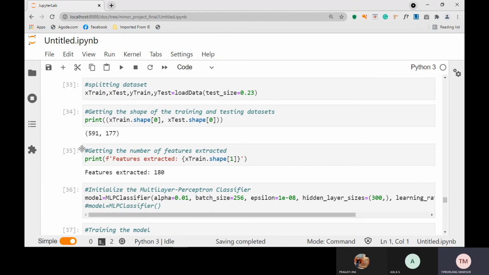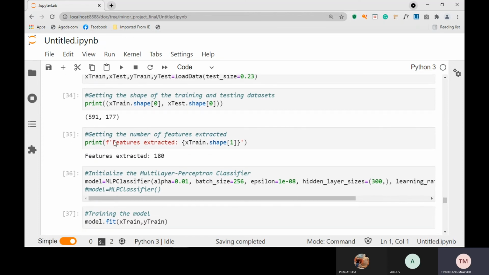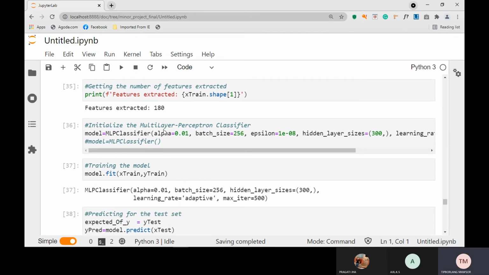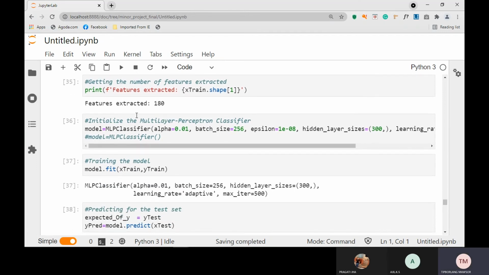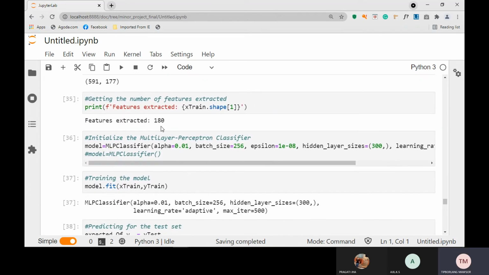So it gives 591 and 177, which means for training we got 591 rows, and for testing we got 177. For the features extracted, we got 180.